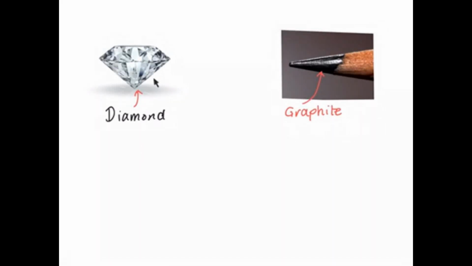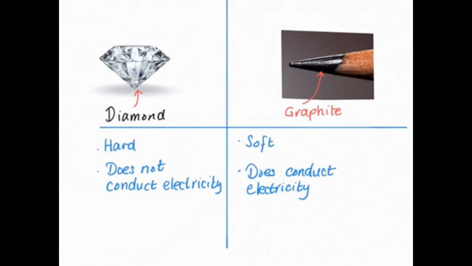Diamond is a colourless solid, usually used in rings. It's incredibly hard. It's used in cutting tools. And this is graphite, usually used in pencils. It's also used as a lubricant. Diamond is hard and does not conduct electricity, whereas graphite is soft and does conduct electricity.